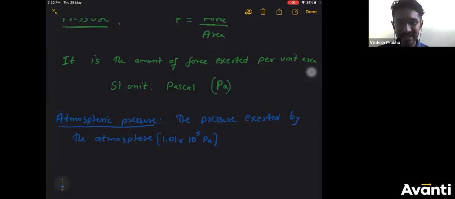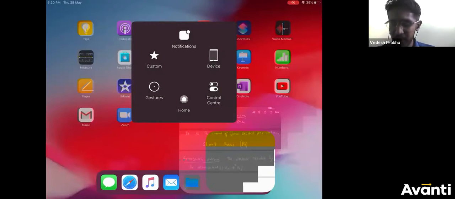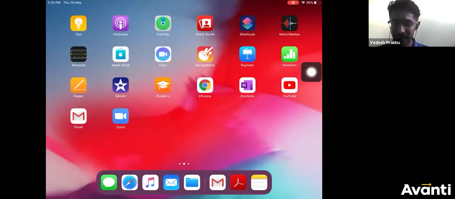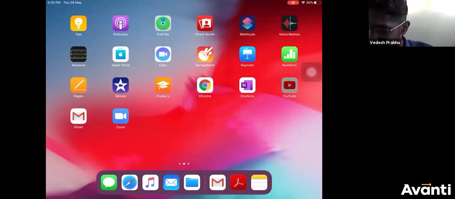Okay, so this is the meaning of pressure: the amount of force exerted per unit area. The more force you apply, and if it is over less area, then the substance will undergo extreme pressure. In order for you to understand, I'm going to show the concept of pressure with the help of this wonderful video on water balloons, showing how much force you have to apply on a specific area so that the balloon will burst. And these are some cool images.